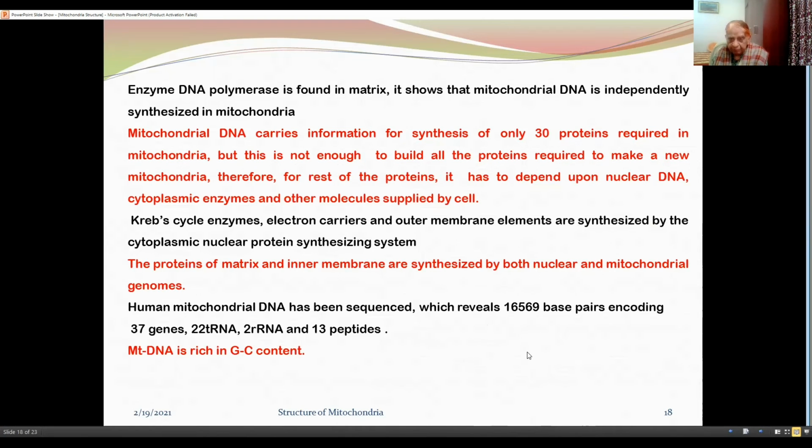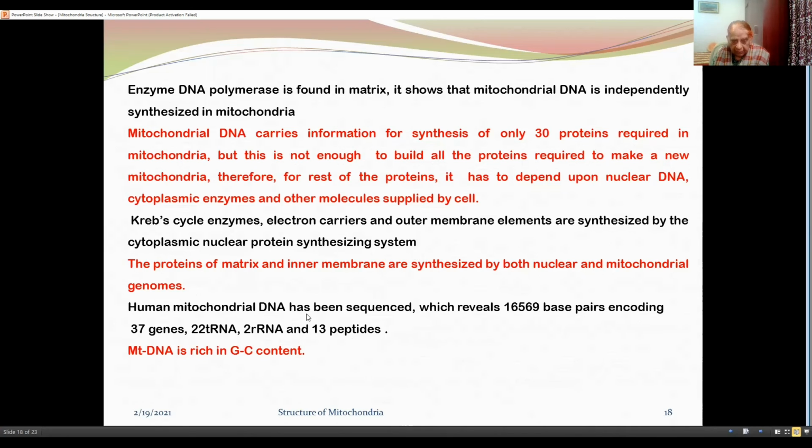Therefore, for rest of proteins, it has to depend upon nuclear DNA, cytoplasmic enzymes, and other molecules supplied by the cell. Krebs cycle enzymes, electron carriers, and outer membrane elements are synthesized by the cytoplasmic nuclear protein synthesizing system. The proteins of matrix and inner membrane are synthesized by both nuclear and mitochondrial genome.